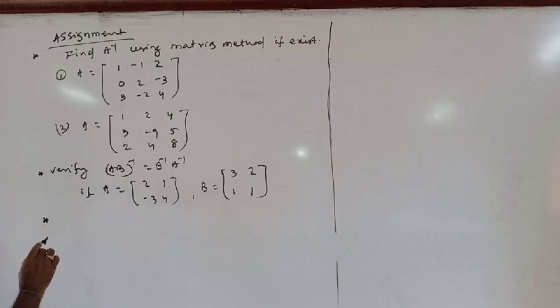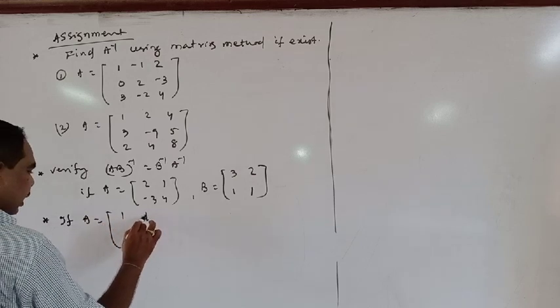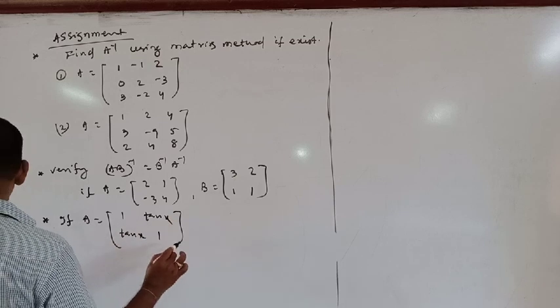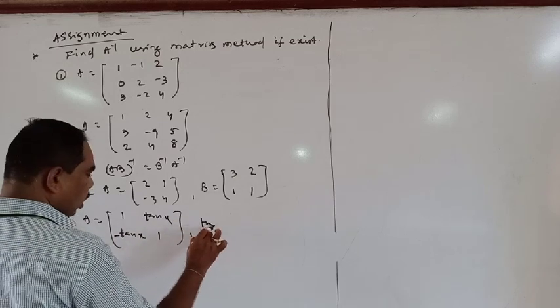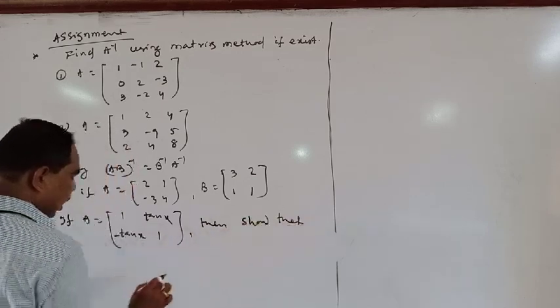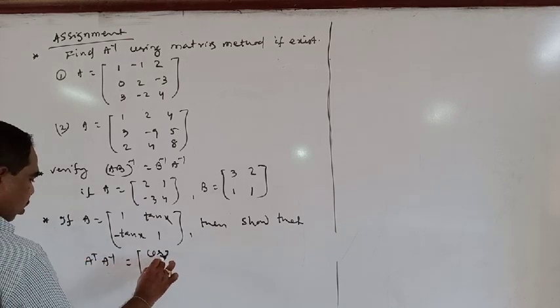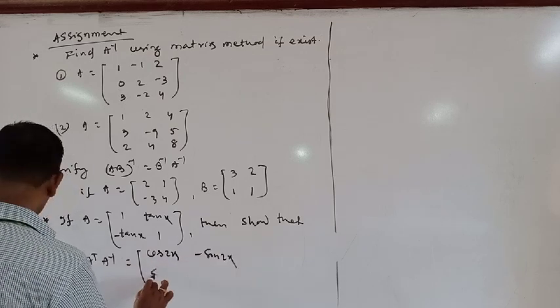Next question, if A is equal to 1 10x, 1 minus 10x 1, then show that A transpose into A inverse is equal to cos 2x minus sin 2x, sin